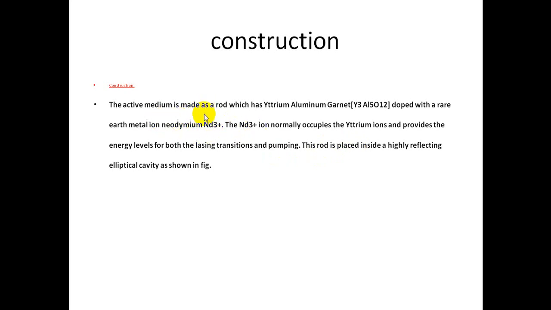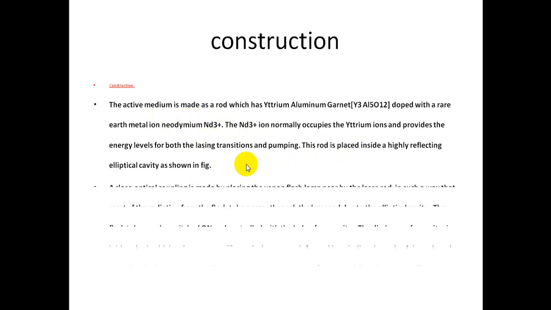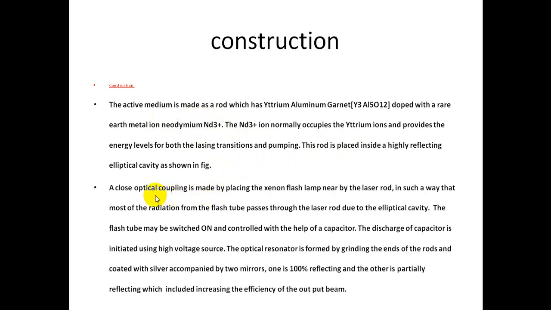The pumping is due to the xenon flash lamp. After that we use an optical resonator. The resonator contains two mirrors: one is a 100% reflecting mirror, another one is a partially reflecting mirror. These mirrors increase the efficiency of the output beam.